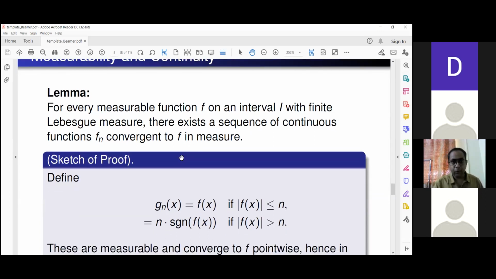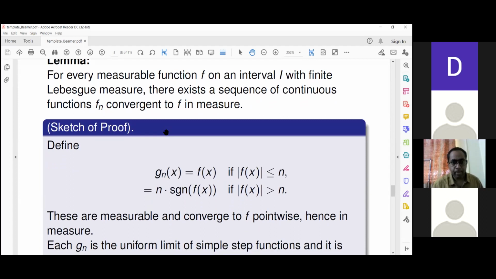This is certainly not true for pointwise or any of the stronger notions of convergence. However, the functions converging in measure to f can always be chosen to be continuous. That is the point of the lemma, and I will sketch its proof briefly.